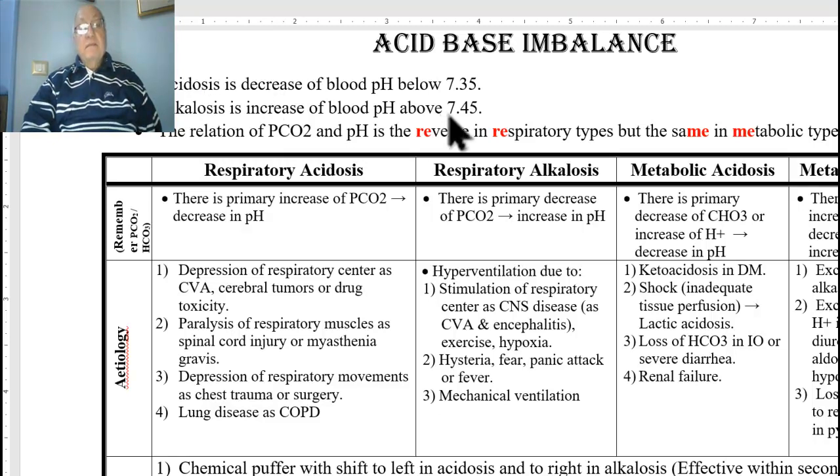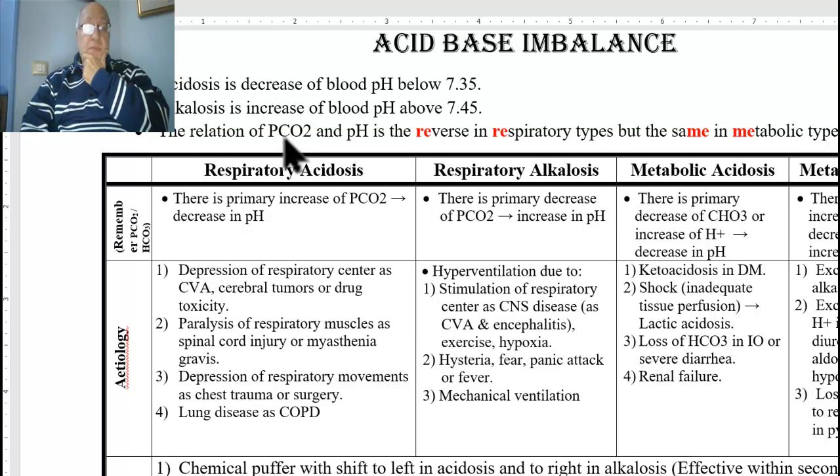But if the blood pH increases above 7.45, this is called alkalosis. And always remember this mnemonic, which is the relation between